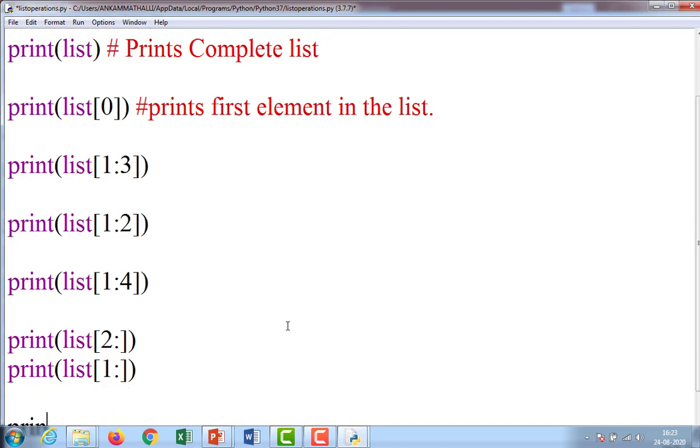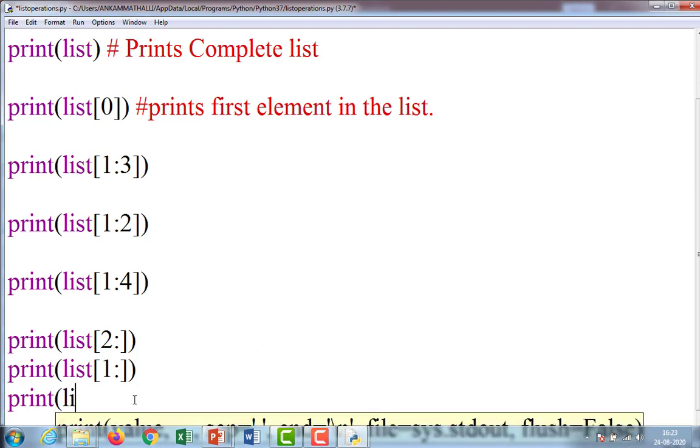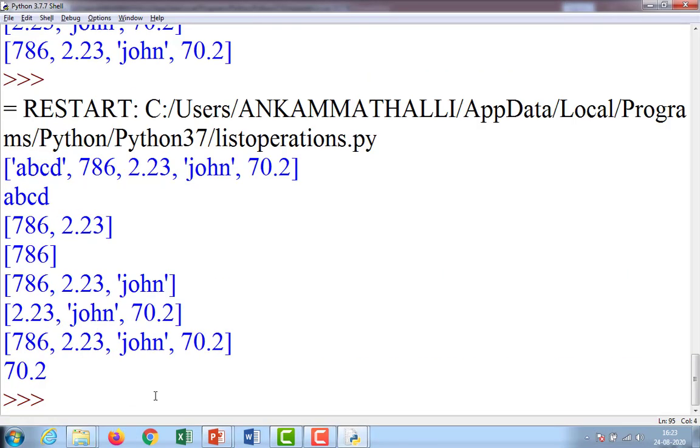Suppose I give print list of -1. What does it mean? -1 indicates the ending element. Control S, F5. So observe here, the ending element is displayed.